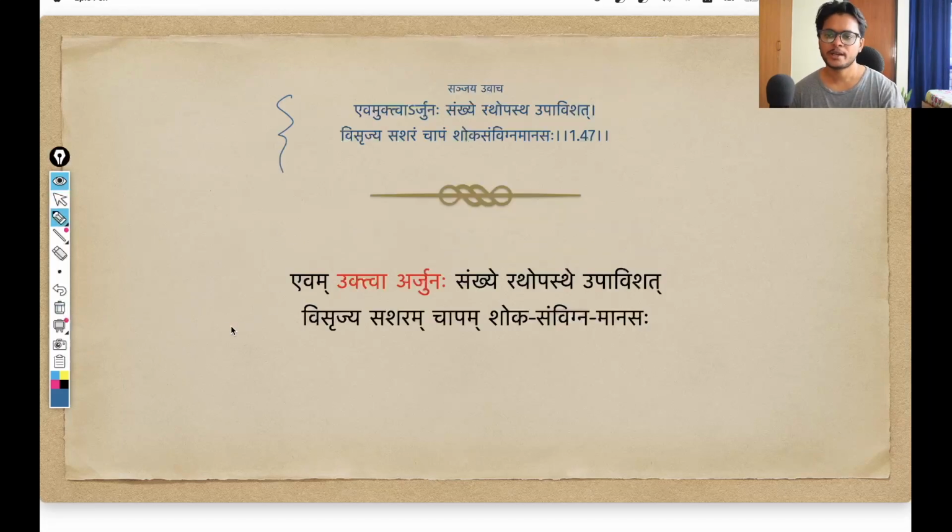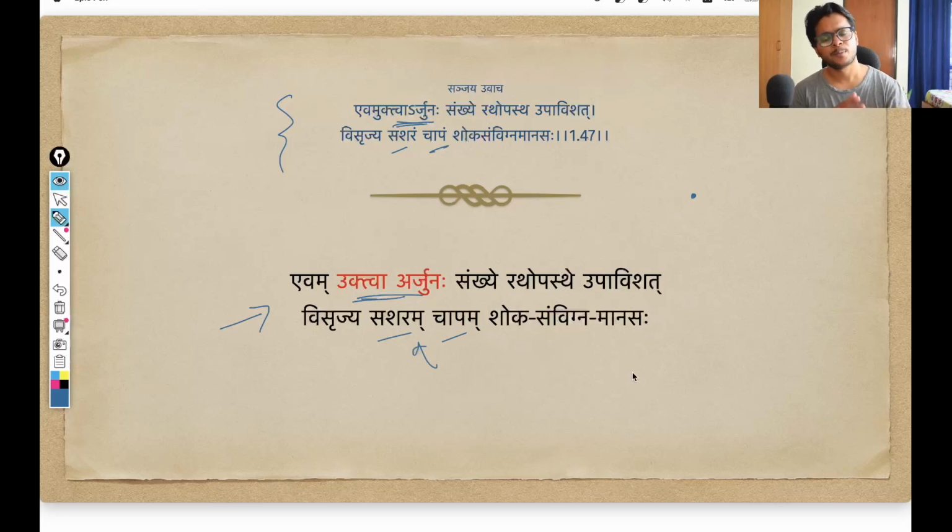So this is the shloka in hand, and this of course is the Sandhi Vichhed version of the shloka. You can see Uktvarjunah, a Sandhi is happening here. And apart from it, you also have this Anuswar Sandhi. Anuswar Sandhi is just when we expand the shloka, when we do the Sandhi Vichhed. Instead of this dot, the Anuswar, we rather use the Anunasik, that is the Ma, when we expand it. So that is Anuswar Sandhi.